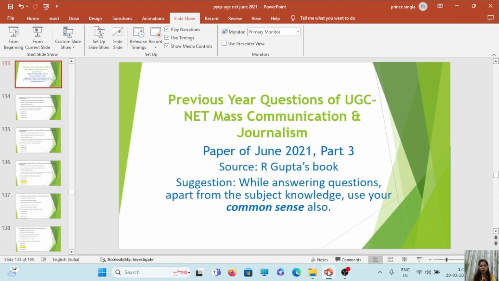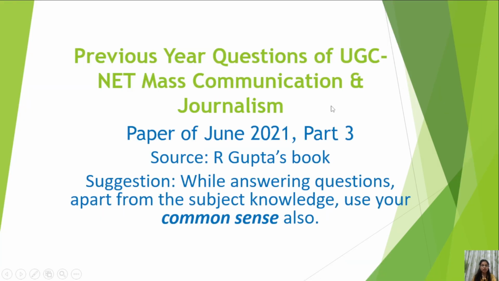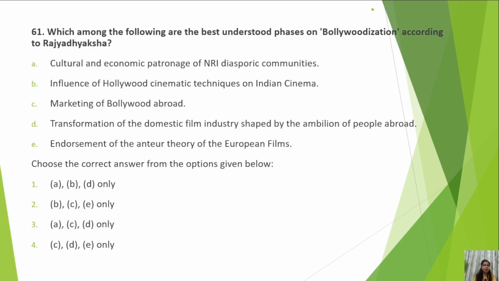Today we are going to finish the June 2021 paper PYQs and we will discuss the rest of the 30 questions. Okay. Which among the following are the best understood phases on Bollywoodization according to Rajadhyaksha?